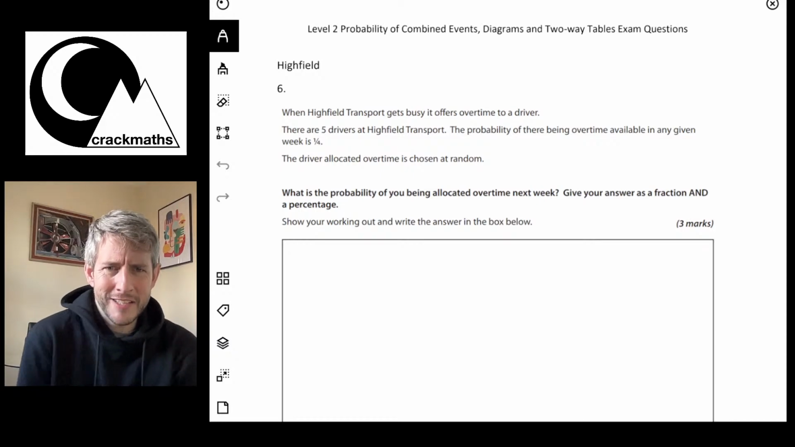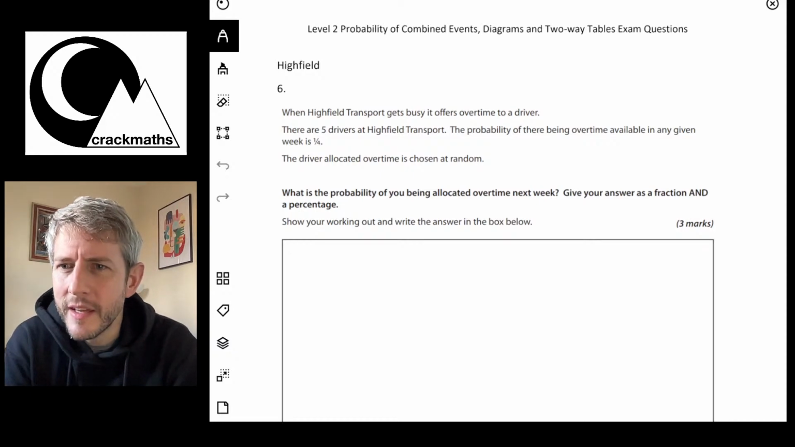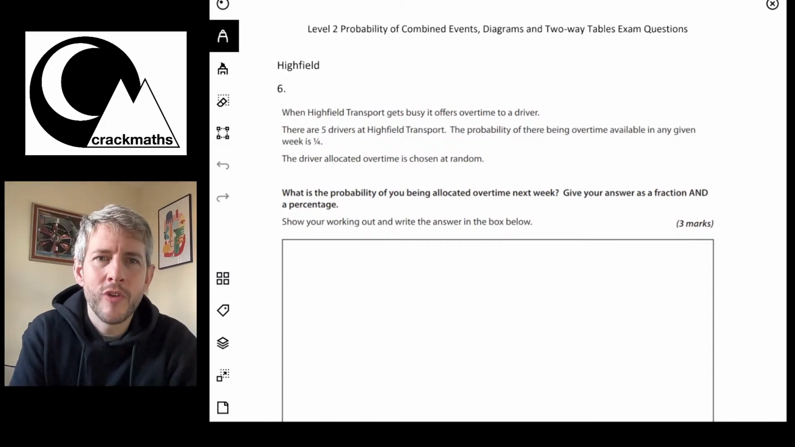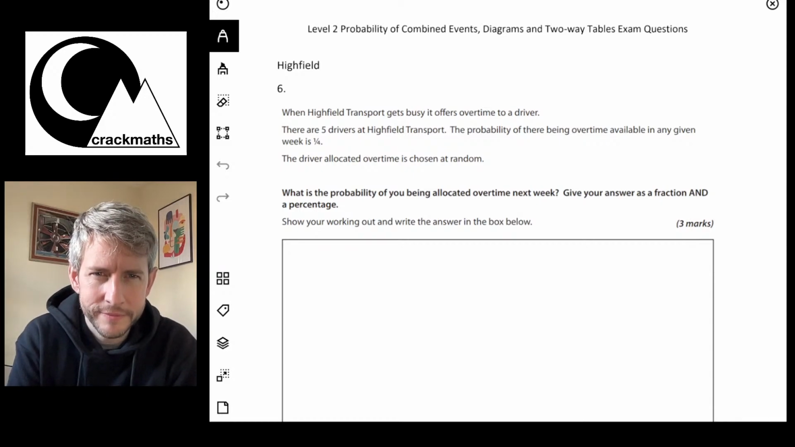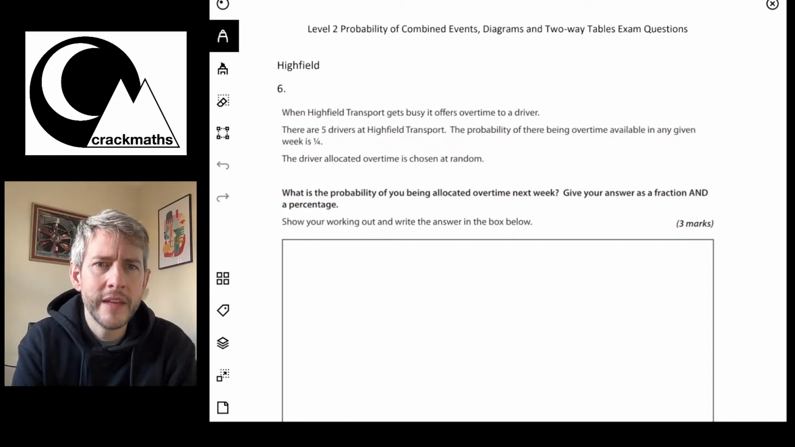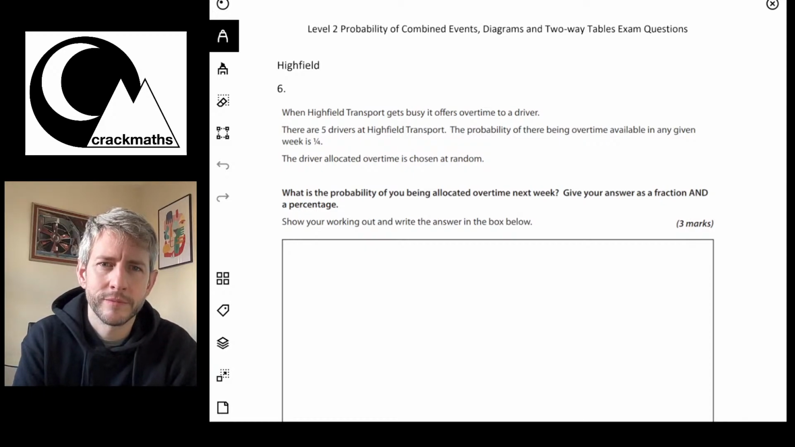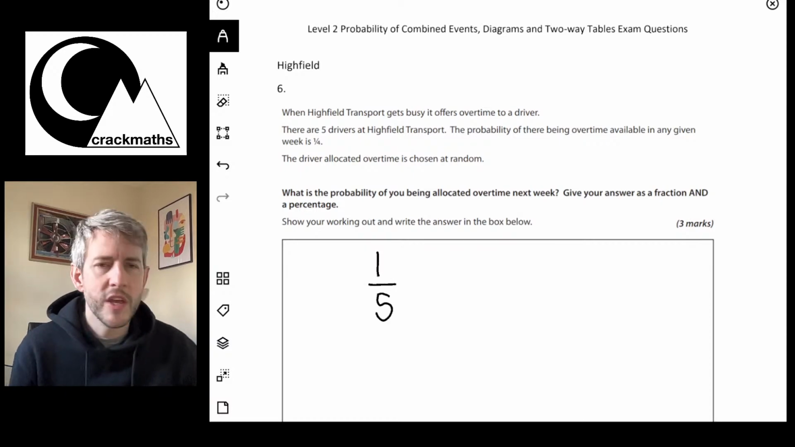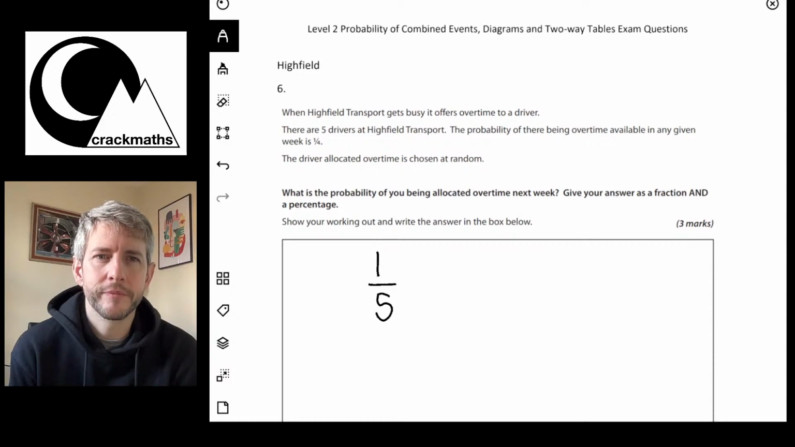Okay, right. I need to read this question again. So it says here, when Highfield Transport gets busy, it offers overtime to a driver. There are 5 drivers at the Highfield Transport Centre. The probability of there being overtime available in any given week is 1/4. Okay, fine. So if you're a driver, there's 5 of you, so the probability of being picked is 1 out of 5. Okay? Now, the probability that there being overtime available in a given week is 1 out of 4.